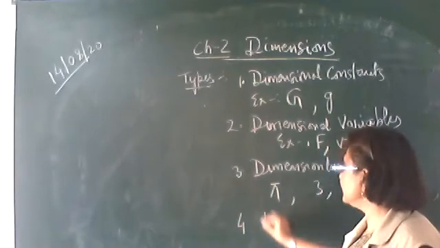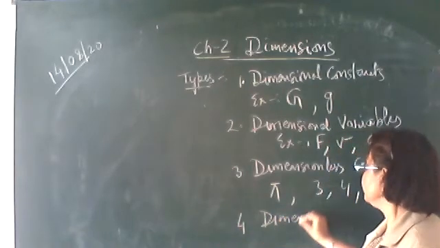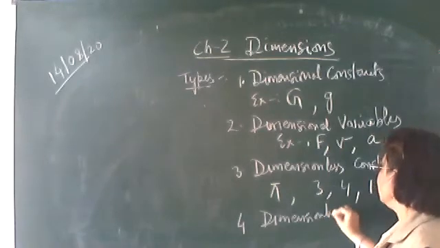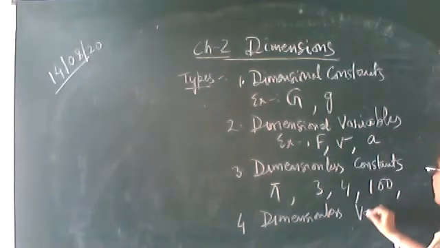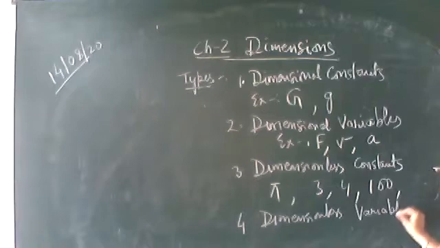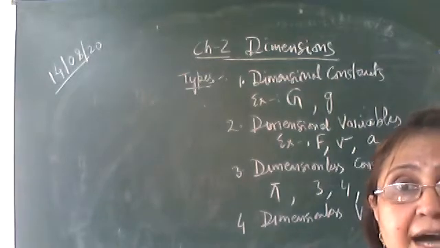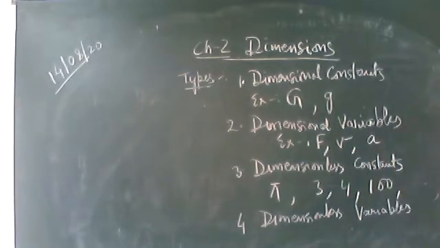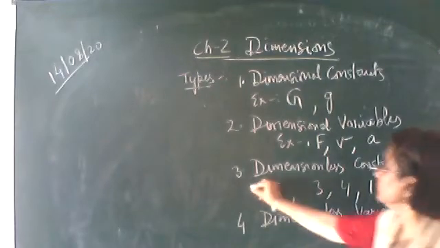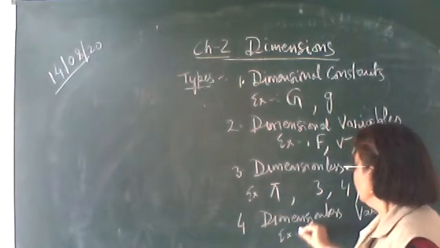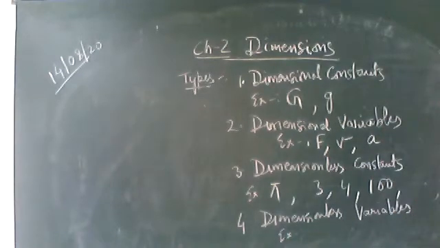The fourth one is dimensionless variables. Dimensionless means do not have any dimension and the value is not constant. The value is variable. Such quantities we call it as dimensionless variables. Example here is like refractive index. Refractive index of glass is 1.5. It is dimensionless. It doesn't have any dimension.